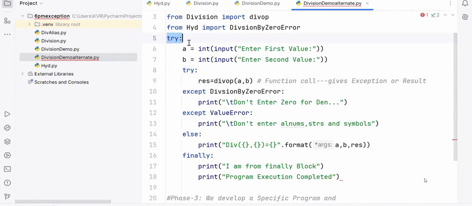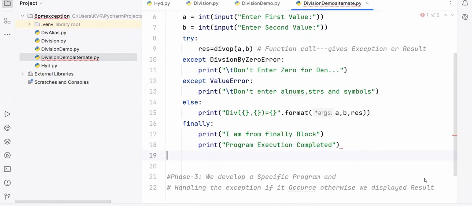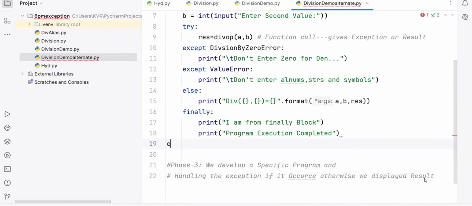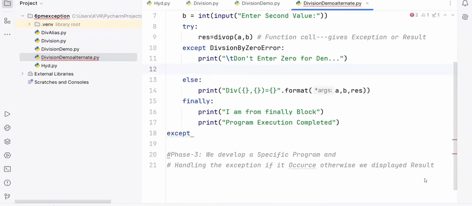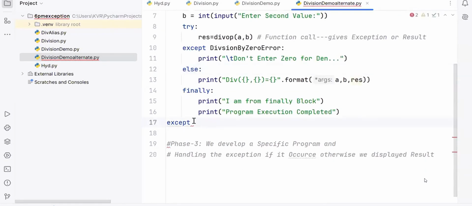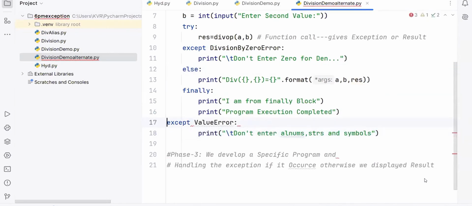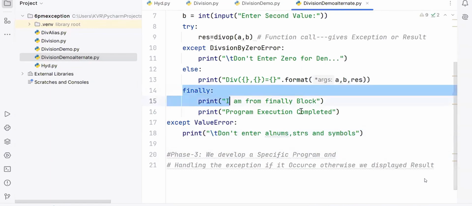For this try block, what is required? One except block is required. See the indentation. Except, what I will do, this ValueError I don't write here. What I'm writing, here only I'm writing. This part I will take care of: don't enter alphanumeric and all those things. Are you following me? So finally block, if you want, you can write finally block there also.